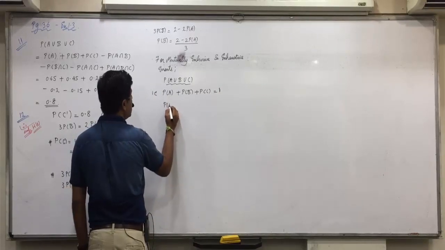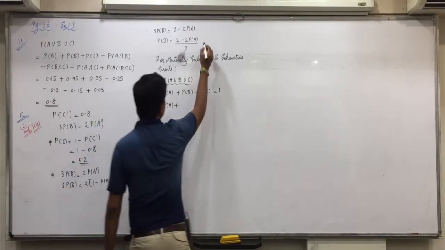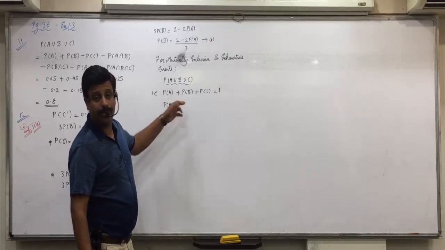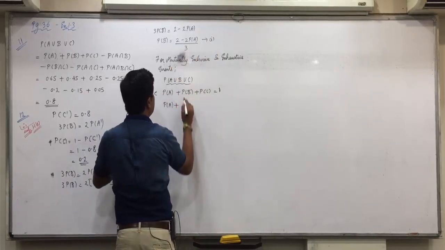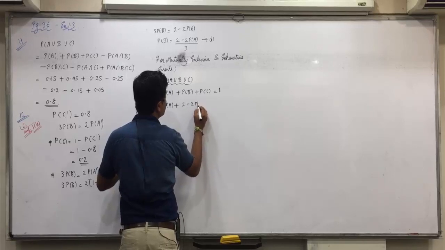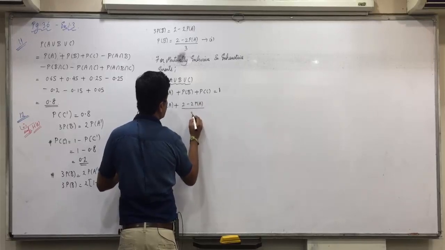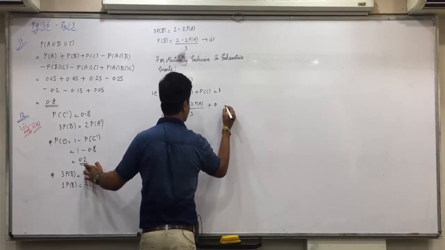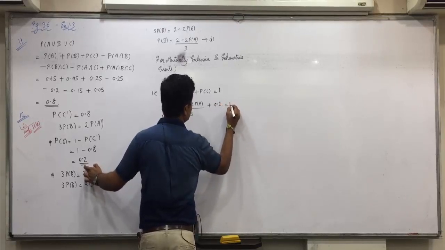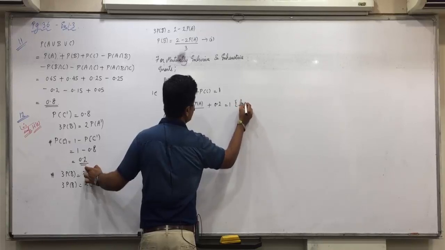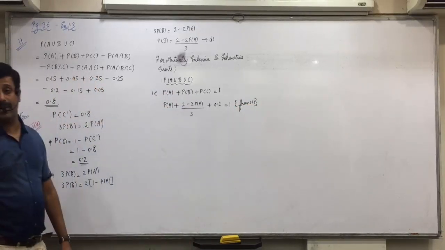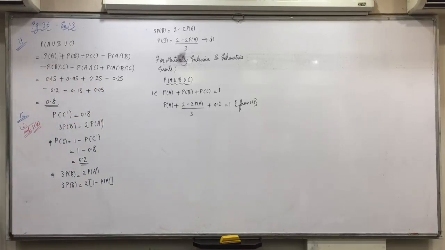Now P(A) we will keep as P(A). Suppose you mark this as 1. What will we put in P(B) now? 2 minus 2P(A) upon 3, plus P(C) 0.2, which you already obtained, is equal to 1. Understood that, everyone? Any doubts up till here?